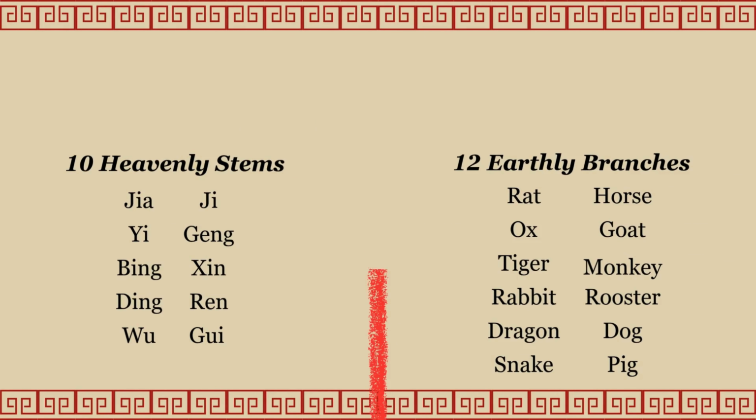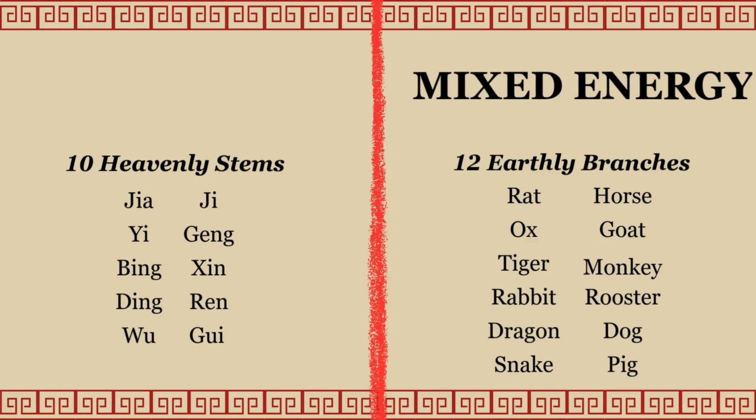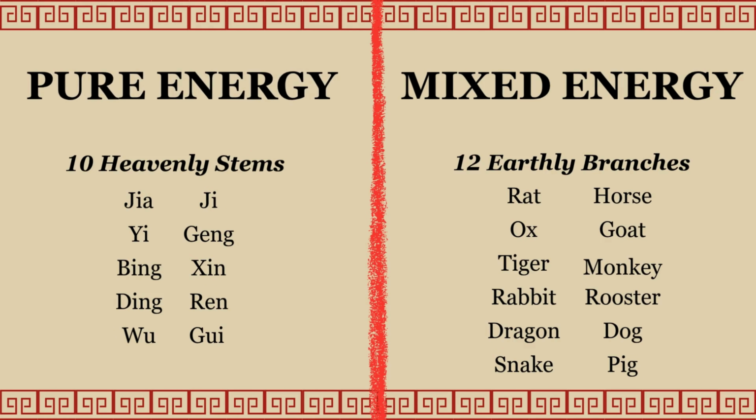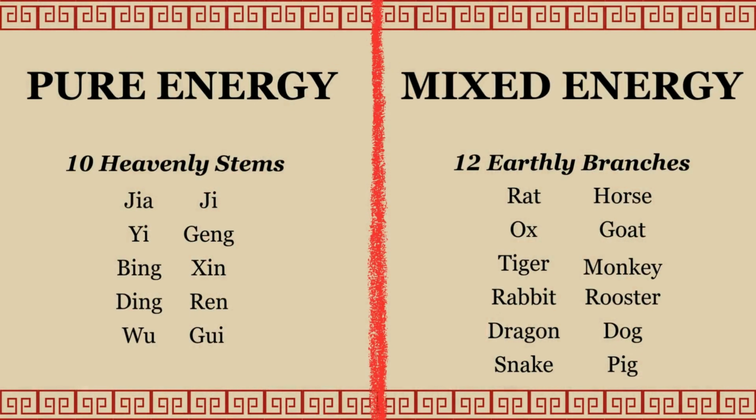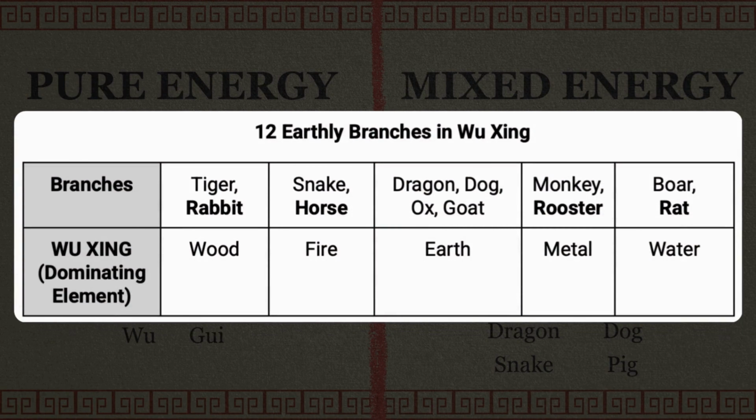Keep in mind that the 12 earthly branches are not in pure energy form like the 10 heavenly stems. They are a mixture of those stems, so it will take a while to master which is which. To avoid things getting too complicated, you just need to understand the dominating element of each earthly branch like in these tables here.